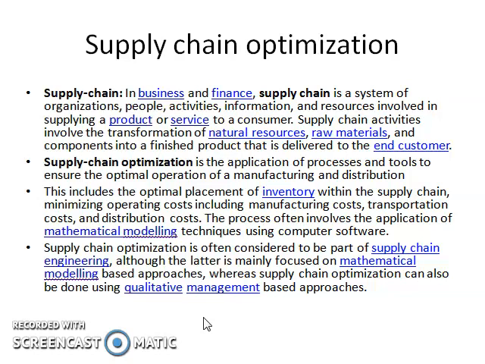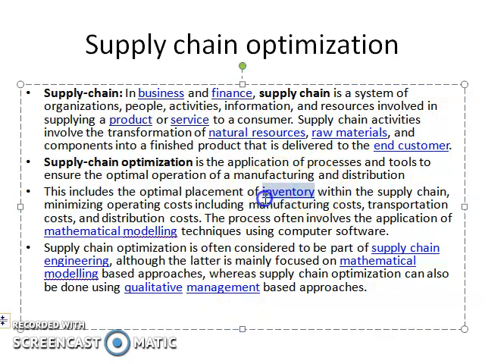It's very simple, right? Next, we'll come to what is supply chain optimization. It is the application of processes and tools to ensure the optimal operation of manufacturing and distribution. Understood? It's the optimal operation of manufacturing and distribution. This includes the optimal placement of inventory. This point is very important.